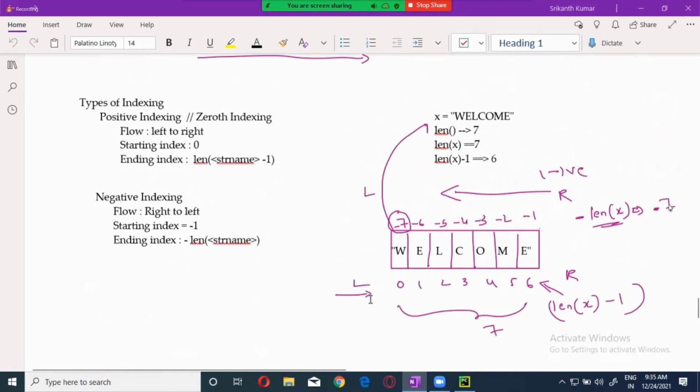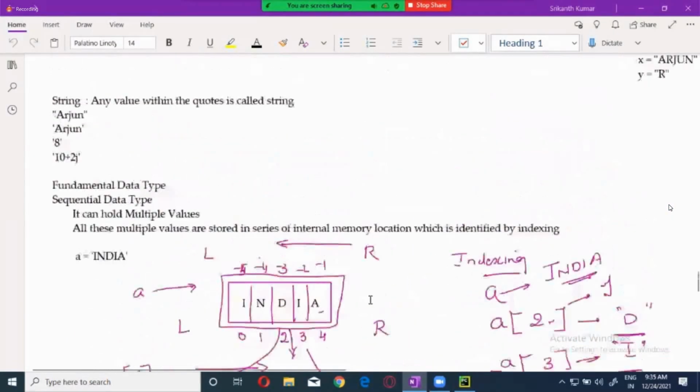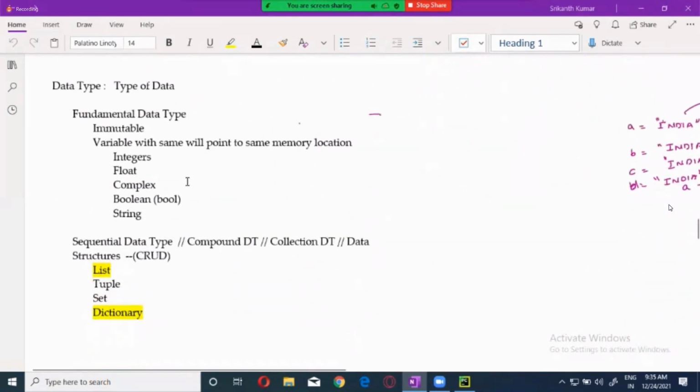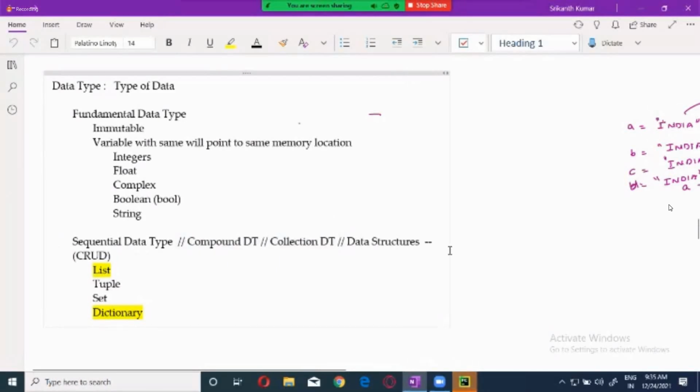Yesterday we have seen some of the data types. We have seen the difference between a fundamental data type and a sequential data type, right? A sequential data type can also be called a compound data type, collection data type, or data structure. I'm going to let you know what this data structure is. Now, let's see what the fundamental data types are.